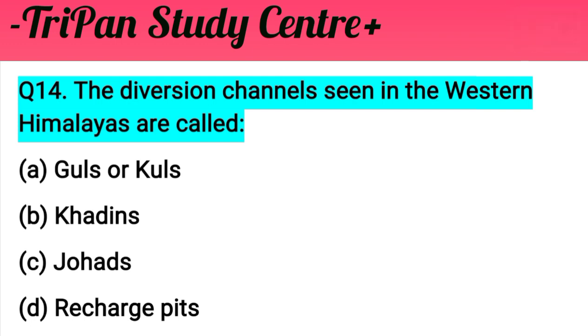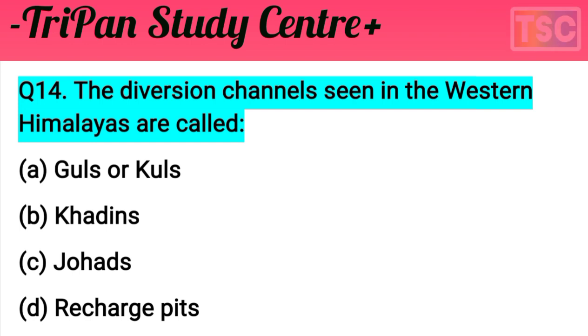Come on. You must have thought of your answer. Let's see what our answer to this question is. The question is clear and direct: the diversion channels seen in the western Himalaya are called what? A recharge pit is not applicable here, Johad is not the answer, and Khadin is not either. The river channels seen in the western Himalaya are called Guls and Kuls. That's our right option.